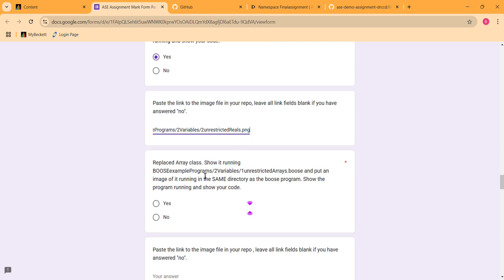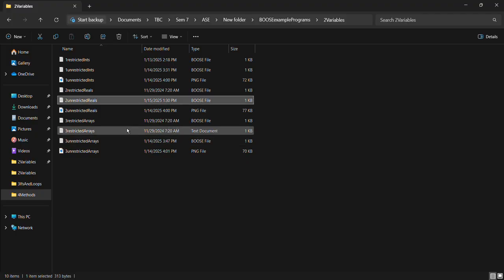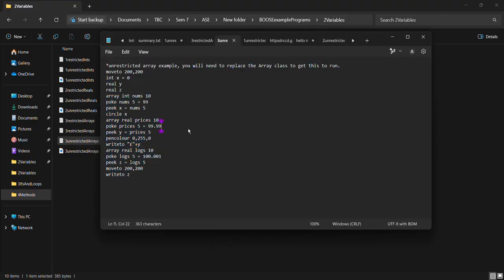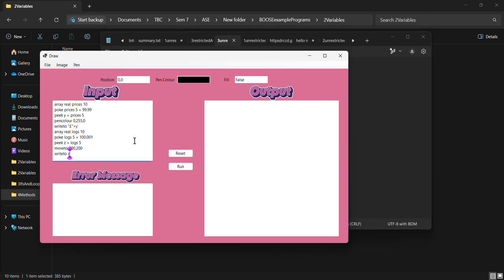Replace array class with running Boost examples. Yes, I've done this as well. Let's copy the unrestricted array code. Copy, and let's reset this. Paste. As you can see, it's been running properly.